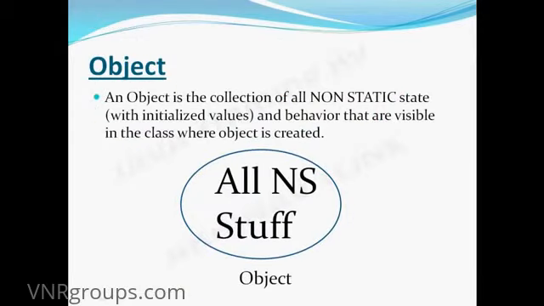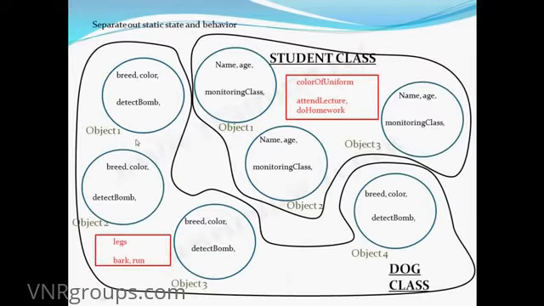So what is object? Object is the collection of all non-static state with initialized value. With initialized value, you will understand this later; right now ignore this point, I'll explain it in the upcoming lectures. So basically object is the collection of all non-static states and behavior. So all non-static stuff resides in the object.